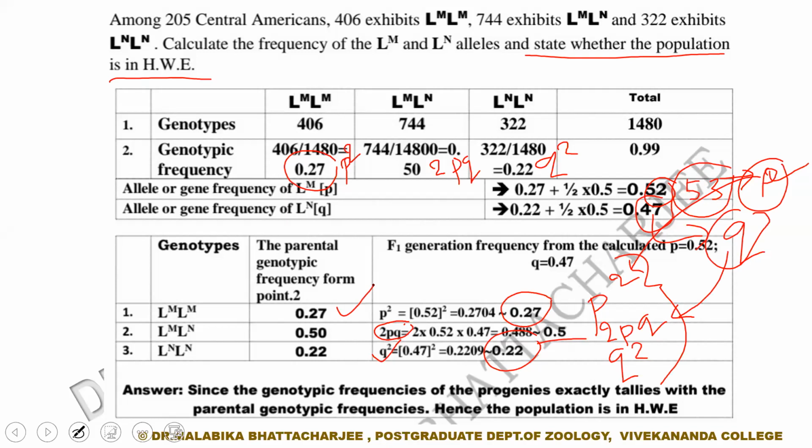It proves that since the p square of the parents is matching the p square of the F1, the 2pq of the parents is matching the 2pq of the F1, and the q square of the parents is matching the q square of the F1, hence the population is in Hardy-Weinberg equilibrium. This is how we can deduce whether a population is in Hardy-Weinberg equilibrium or not.